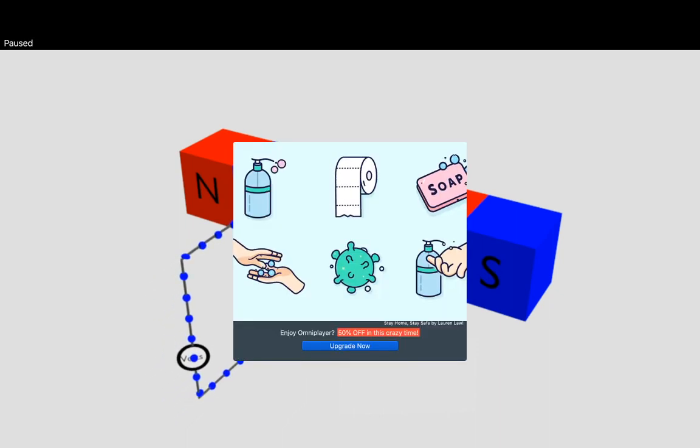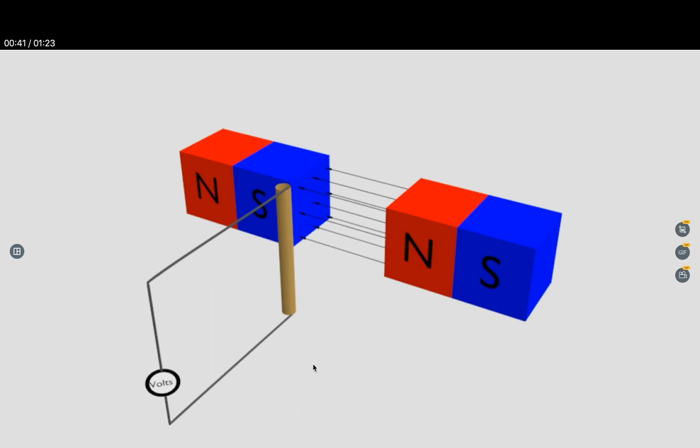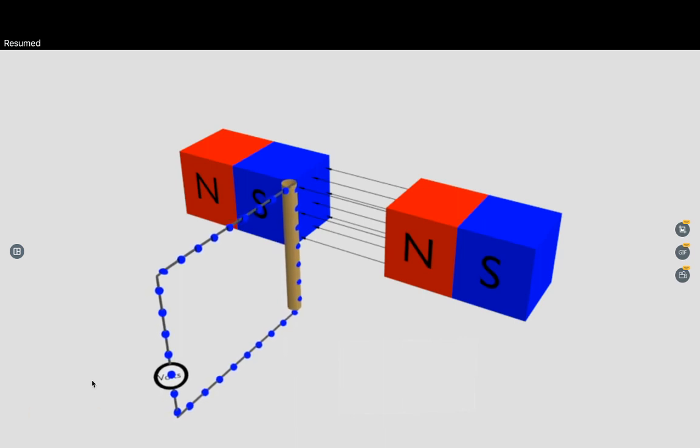Here you see, after connecting the wire, these particles are in a static position, they are not moving. But when we put this in between the magnetic field, then there will be some changes. So check what the changes will be.